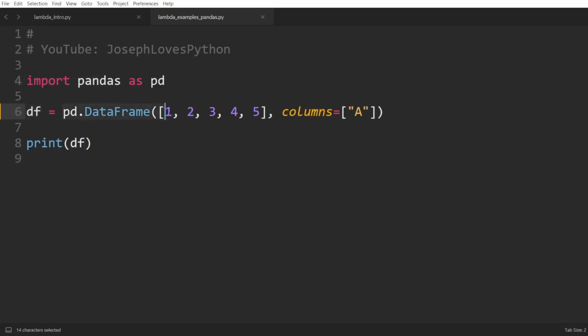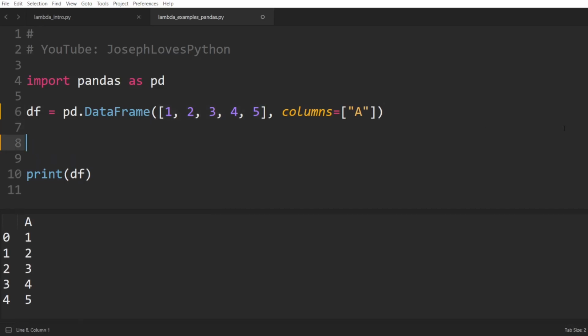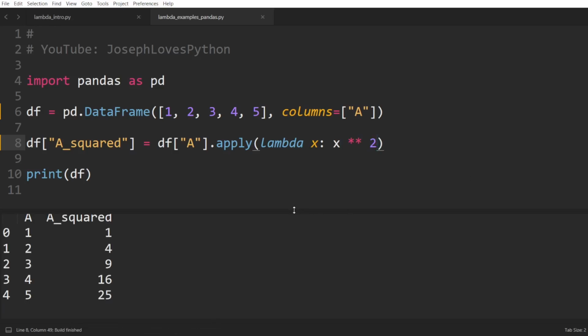Here I created a dummy data frame containing a single column A with the following elements. Say we want to create a new column A squared. We can easily do that by writing down df of a squared is equal to df of a dot apply and then specify our lambda function to be applied at each element. In this case, lambda of x returns x to the power of 2. Running this code, we can see the successful creation of this column.